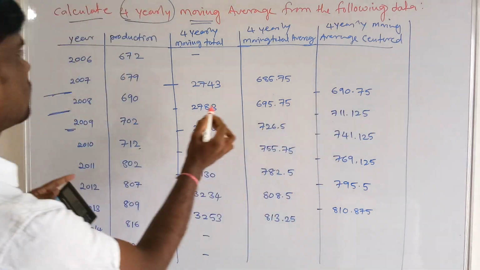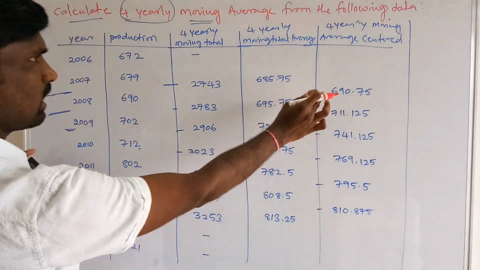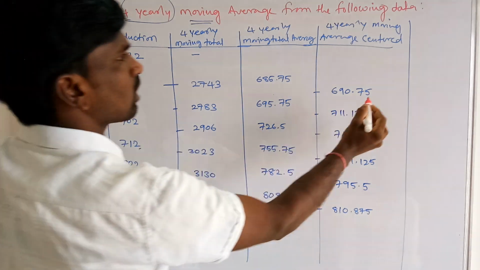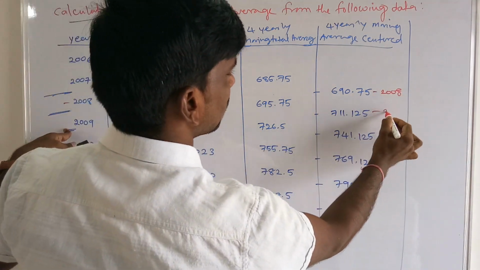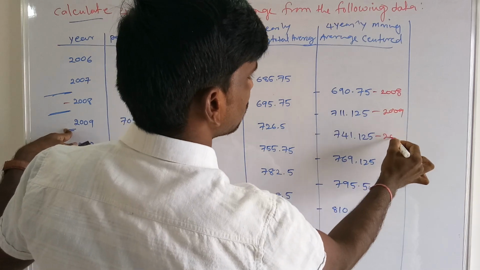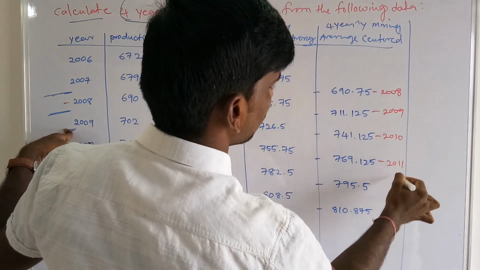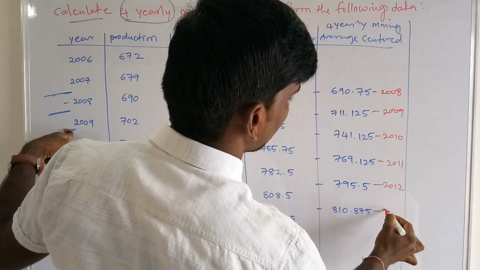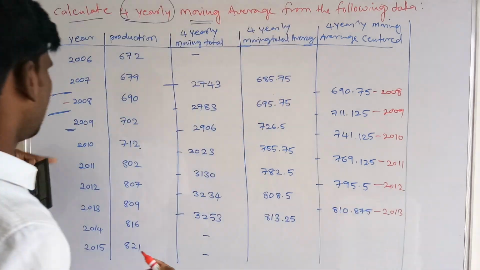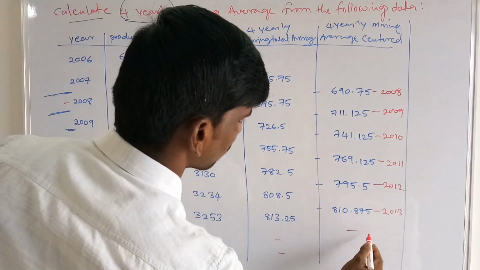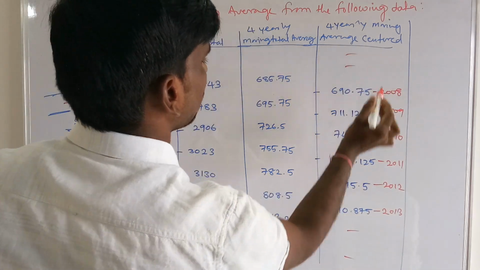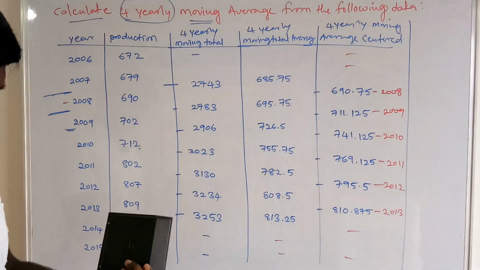Here this 690 is the trend value for 2008, and 711 is the trend value for 2009, then 2010, 2011, 2012 and 2013. But for the remaining years we do not have trend values.